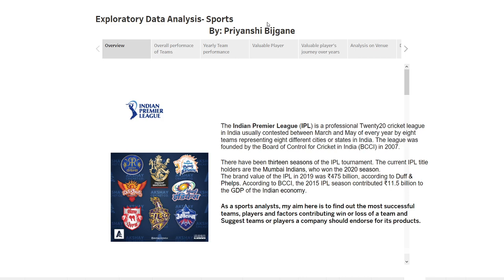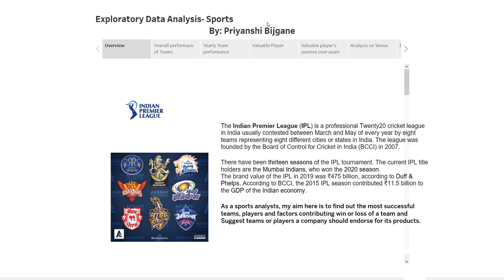Firstly, a quick overview of what the Indian Premier League is, because its dataset is what we have used here. The Indian Premier League, that is IPL, is a professional T20 cricket league in India, usually contested between March and May of every year by 8 teams, representing 8 cities or states in India. The league was founded by BCCI, that is the Board of Control for Cricket in India, in 2007. There have been 13 seasons of the IPL tournament to date. The current IPL title holders are Mumbai Indians, who won the 2020 season.